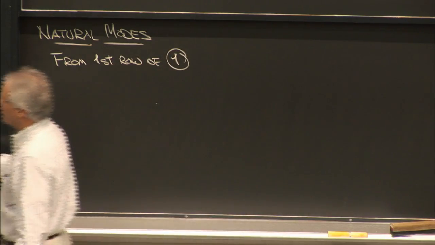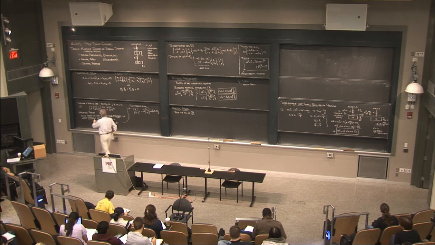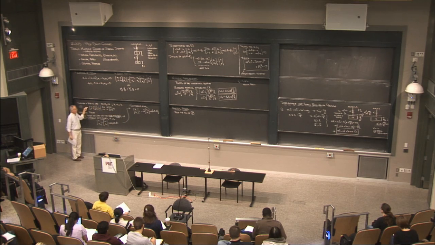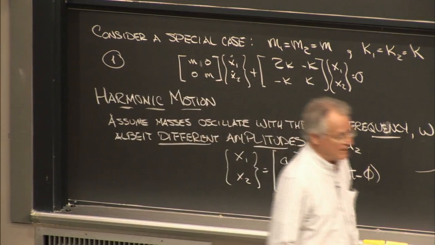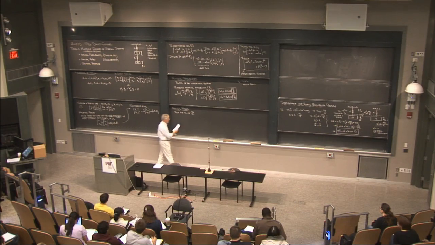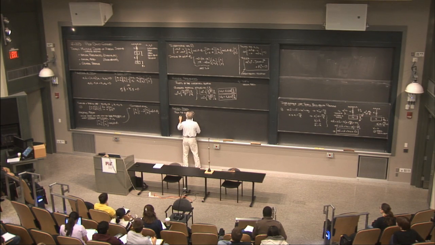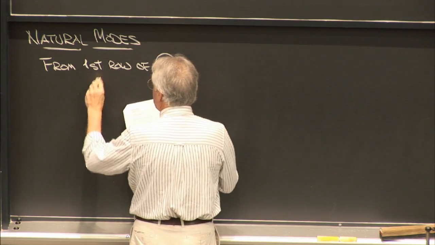Let me say we got to go all the way back to this set over here. If you take the first row of this matrix equation, that's the first of the equations of motion, and you make that assumption of the harmonic motion in there.